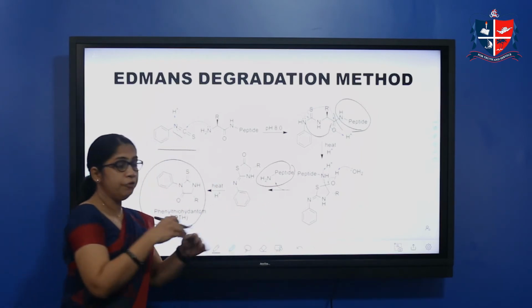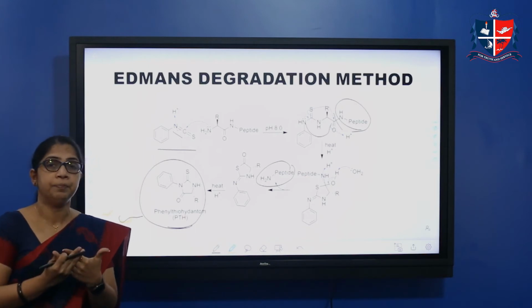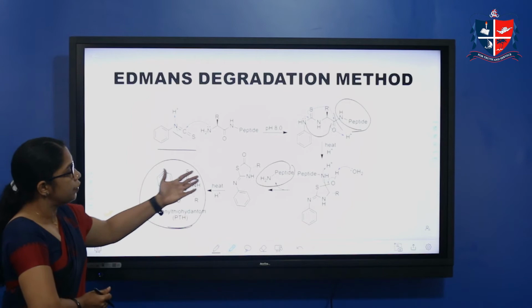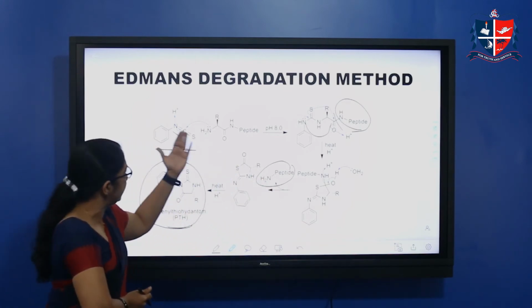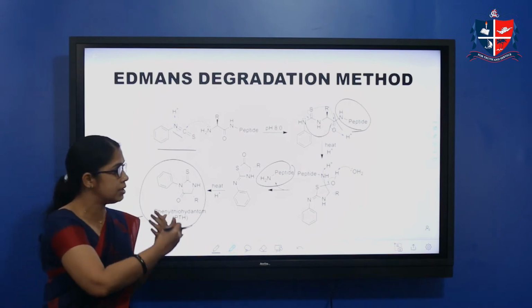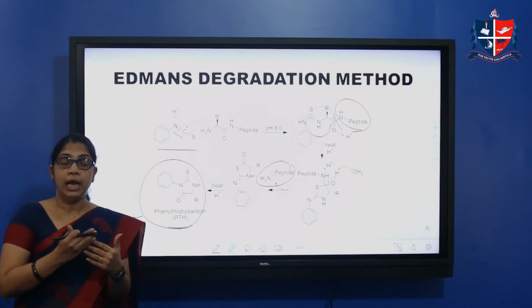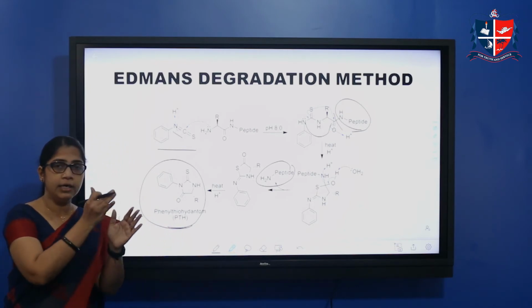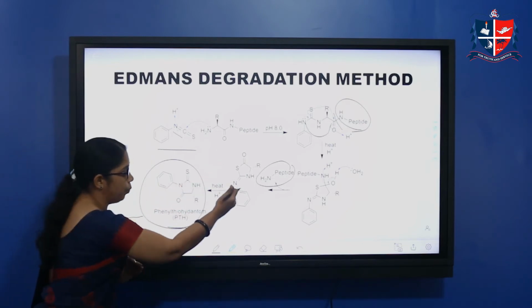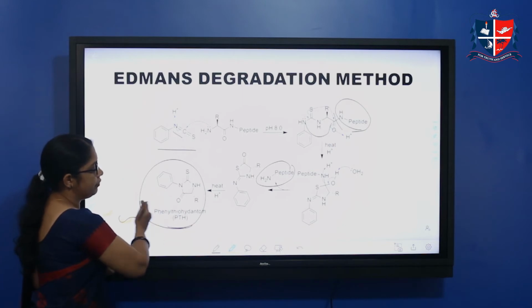If we repeat this procedure, that is, if we again treat this oligopeptide with phenyl isothiocyanate, what happens? A similar procedure will go on, and again the terminal group will react and we get the side product.